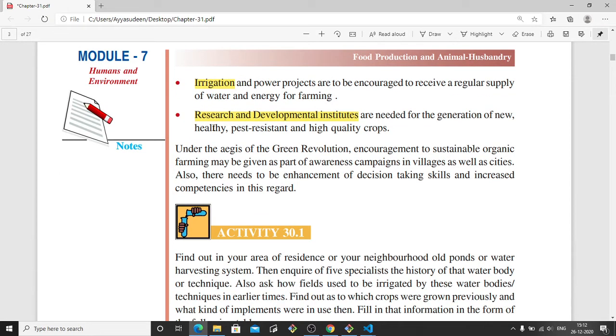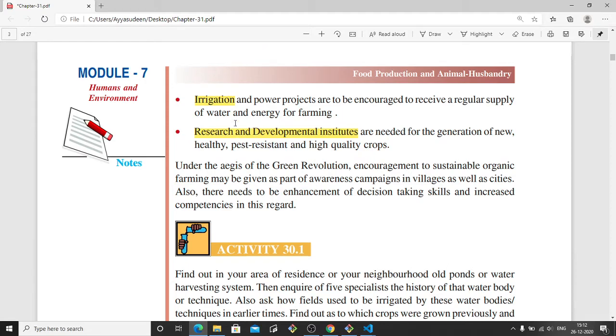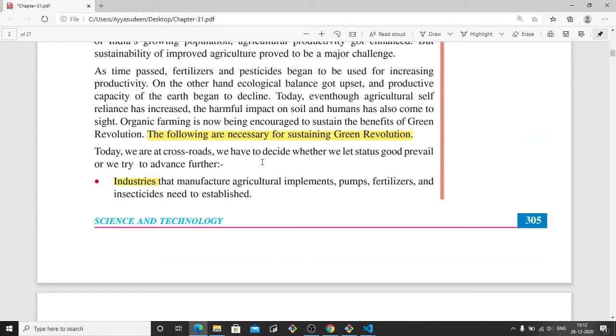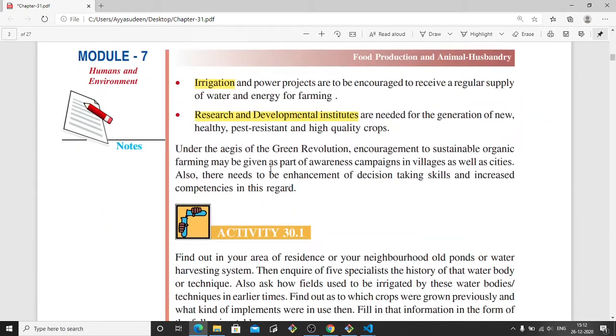And the next one is research and development institutes. In the research and development institutes, they will do research and produce high quality crops that are pest resistant. Pest is basically a bug or something that attacks the plant. So they have to produce healthy, pest resistant, and high quality crops. Those research and development institutes have to be established in the country. So these are the necessary steps that have to be taken to sustain the green revolution.